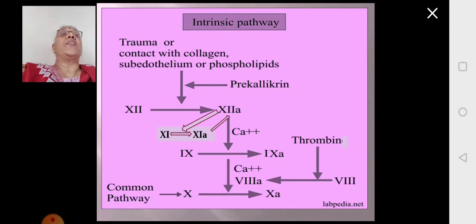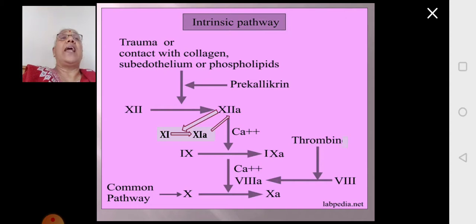So in the intrinsic pathway, you need 9A, 8A, and calcium ions for the conversion of 10 to 10A. So how is the 8A formed? The thrombin will convert inactive 8 to 8A. So this is the intrinsic pathway.